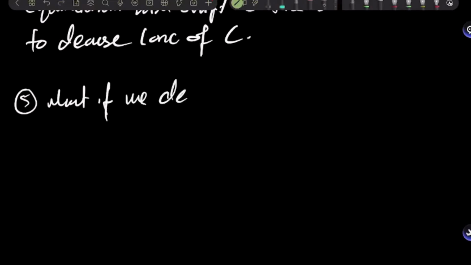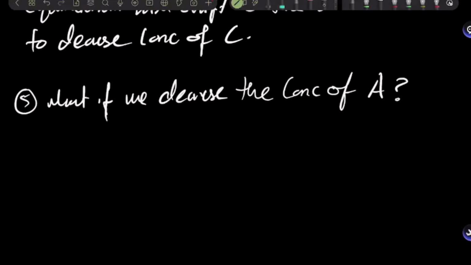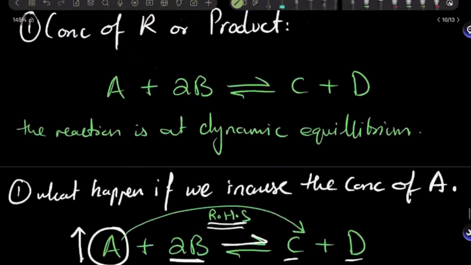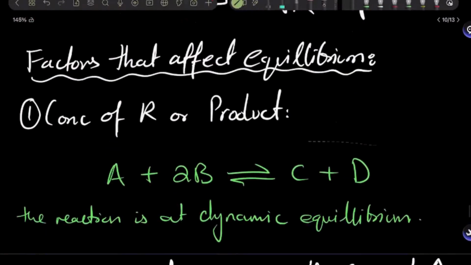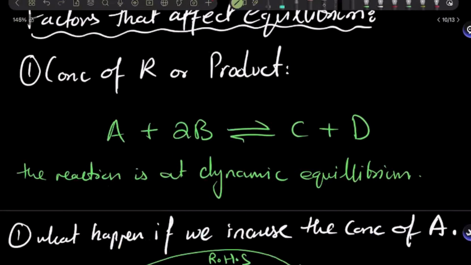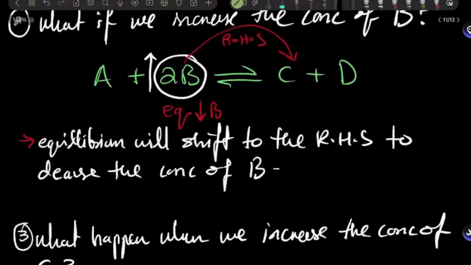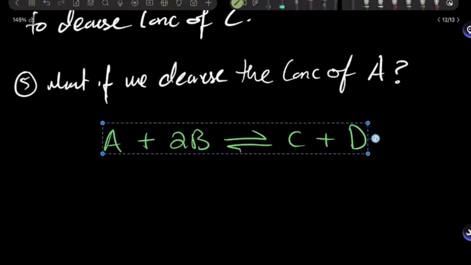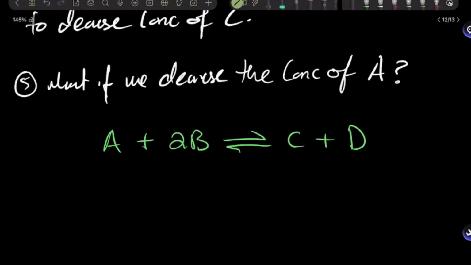we decrease the concentration of, let's say, A? Then what happens at equilibrium? We have to decrease it. We have decreased the concentration of A, not increased. Oh, okay. So then it would move to the left to create more. So what have we done?